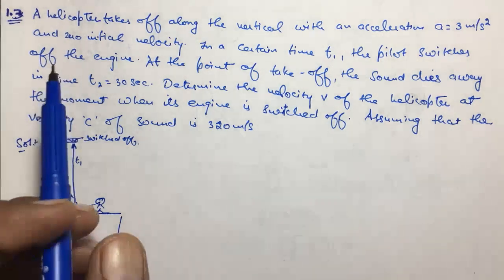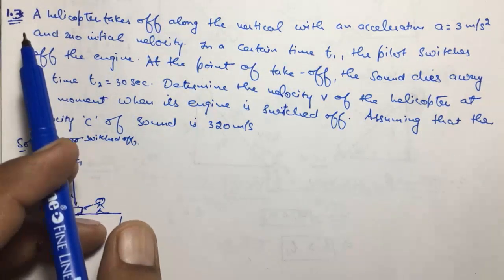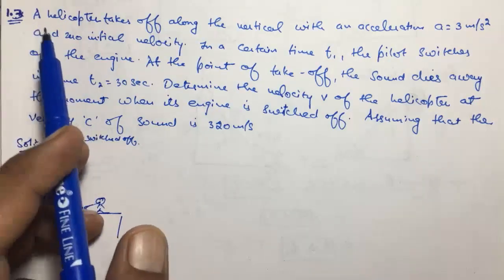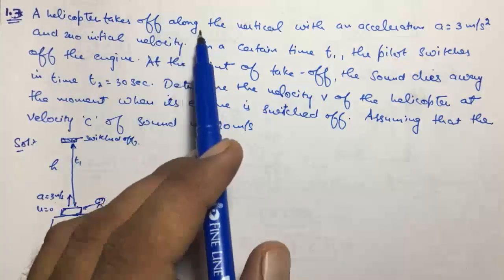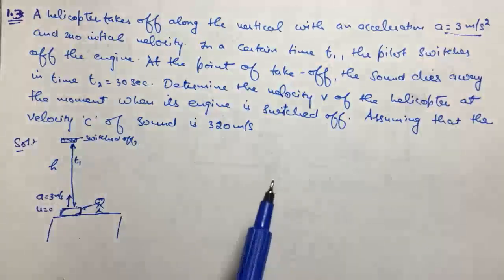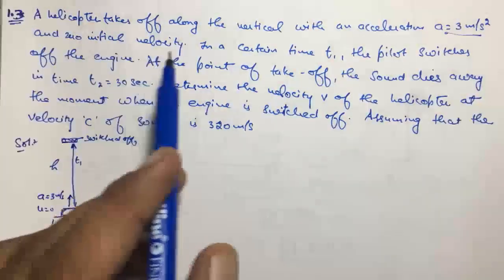Everyone. Today we are going to solve the next question from SS Proto. The question is 1.3 and it says a helicopter takes off along the vertical path with an acceleration a equals 3 meter per second square and 0 initial velocity.